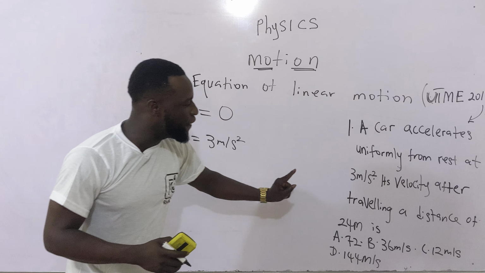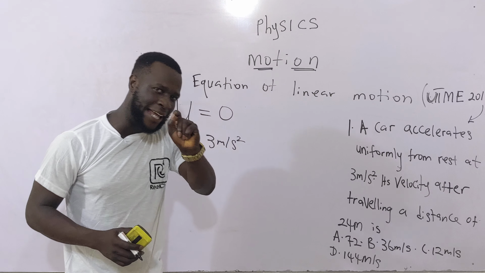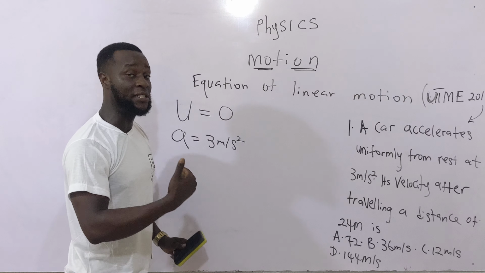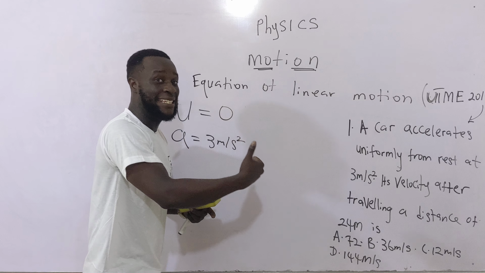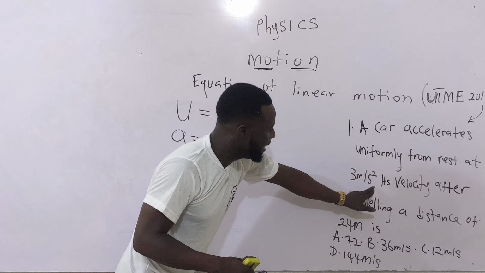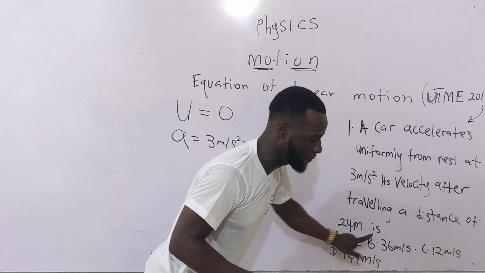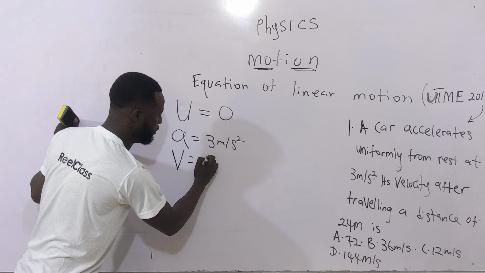The question said, its velocity after traveling a distance of 24 meters. That velocity they're asking for is our final velocity. Recall, I told you that the final velocity is the velocity it will attain after it has traveled a distance or after a certain amount of time. So we are looking for our final velocity.